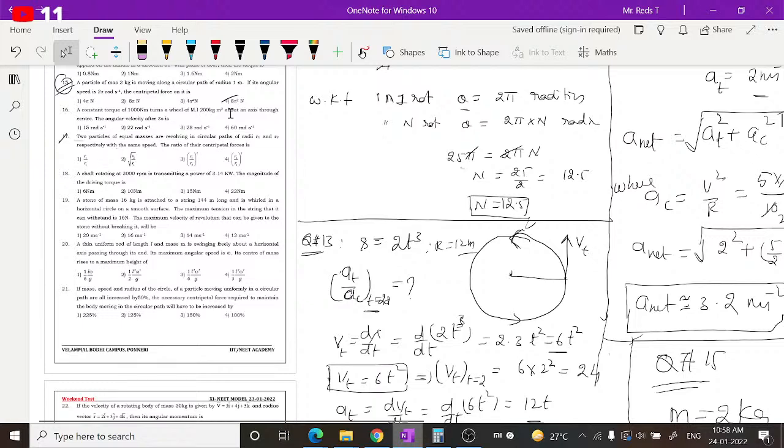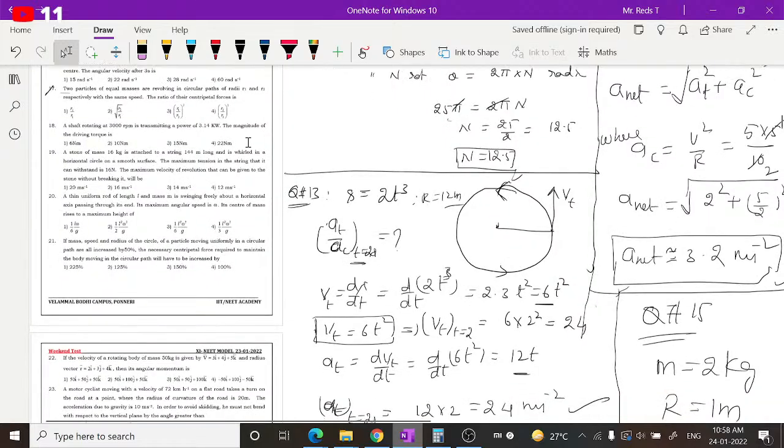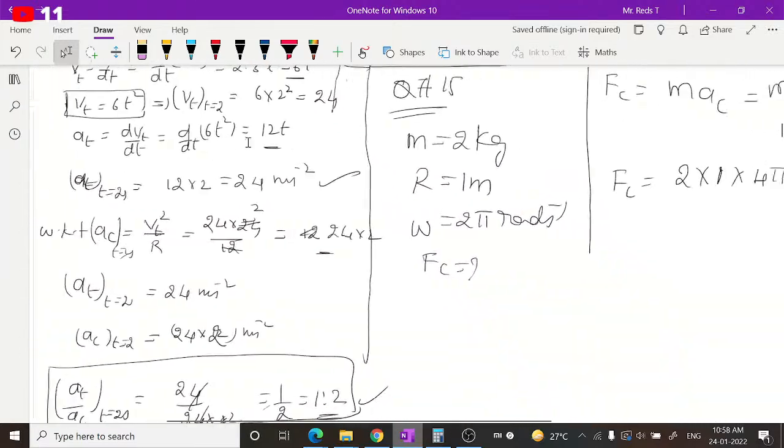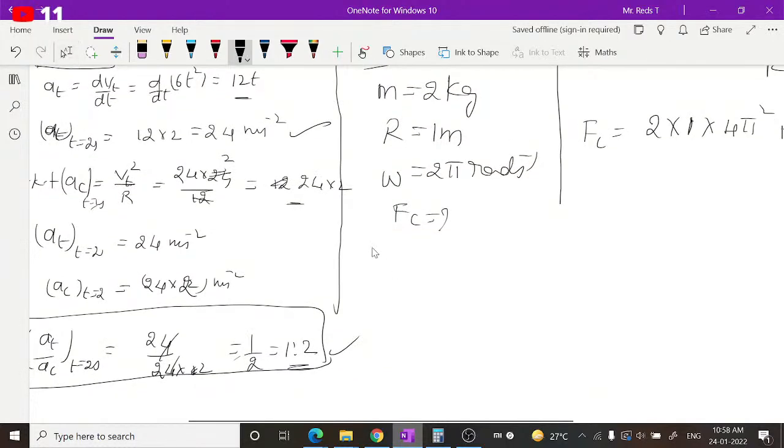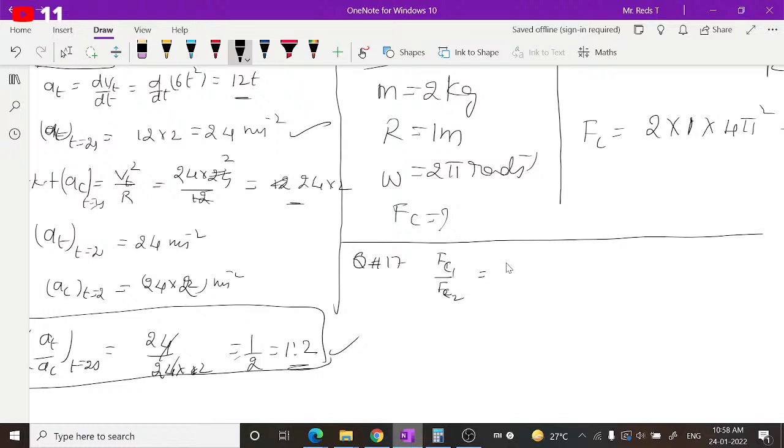Equal masses, equal speeds, radii are different. Then how to find this? Can we use the same equation? Question number 17. The ratio of centripetal forces F1 by F2, or FC1 by FC2, is equal to, F is m r omega square, so m1 r1 omega1 square by m2 r2 omega2 square. Both have the same masses, m by m, and the radii are given as r1 and r2.